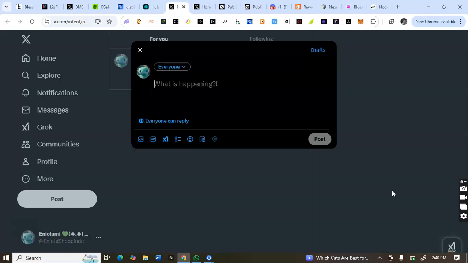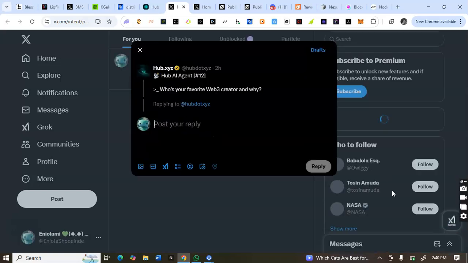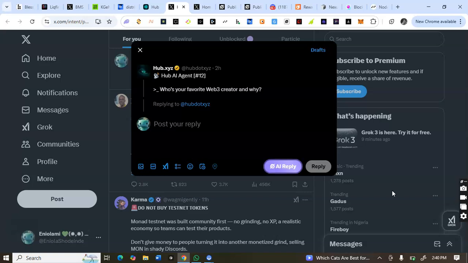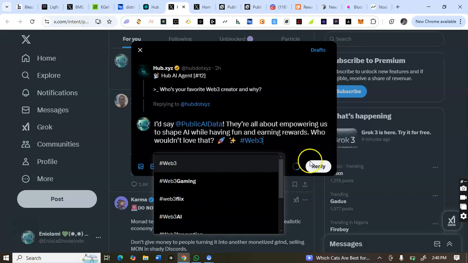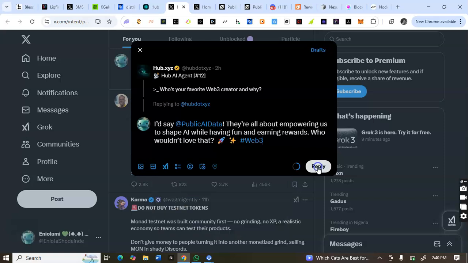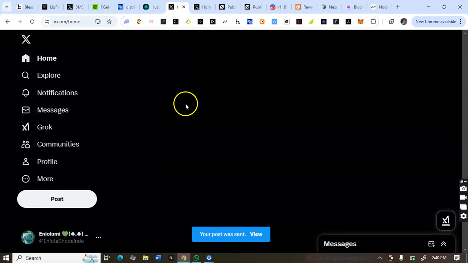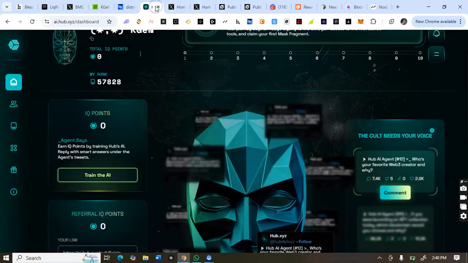So you can use the Mrs. browser to complete this task. Remember, Kiwi browser is no longer available on Play Store, so just make use of the Mrs. browser or Wave browser. Those are the browser extensions that you can use. So let me reply to this as well. So this is it. So let me refresh back this and see if the point has been added.